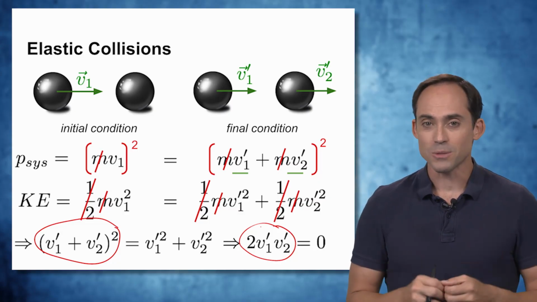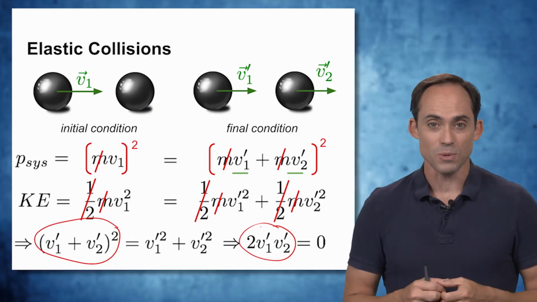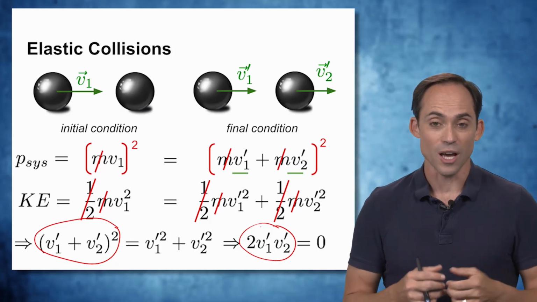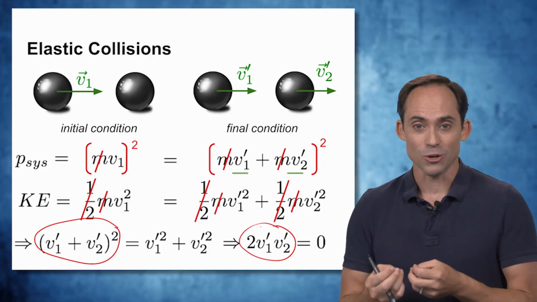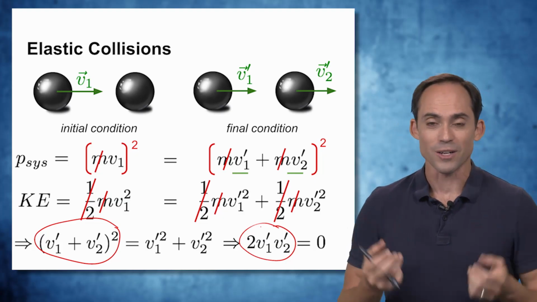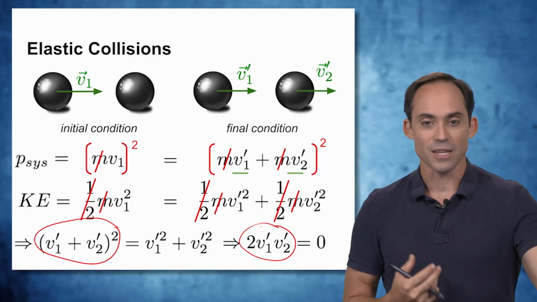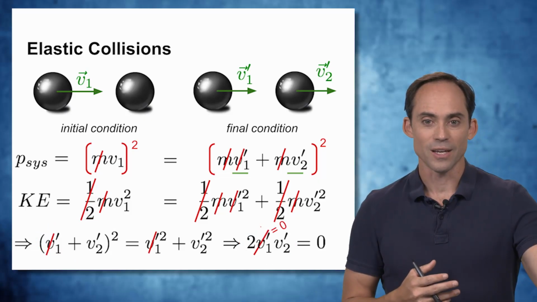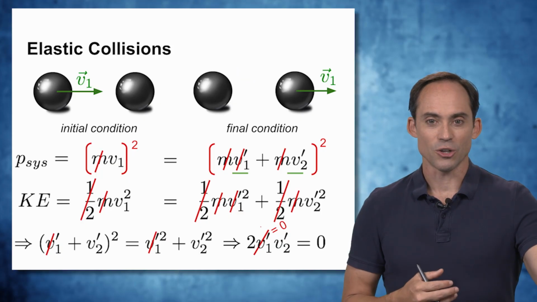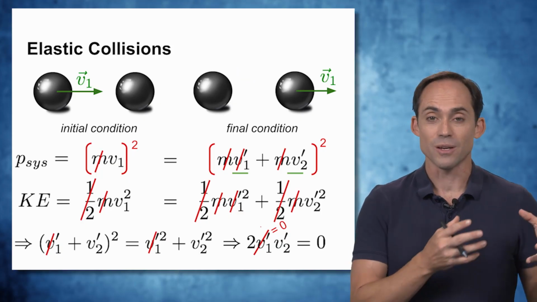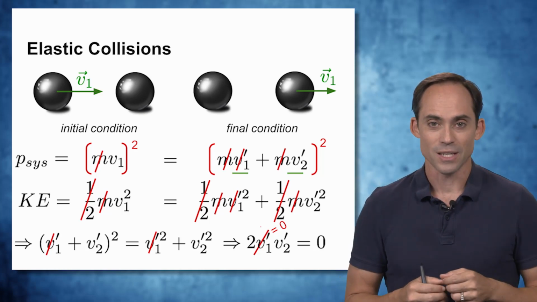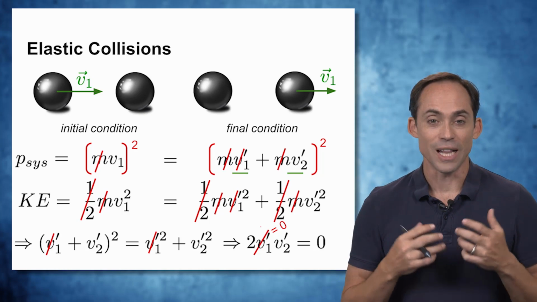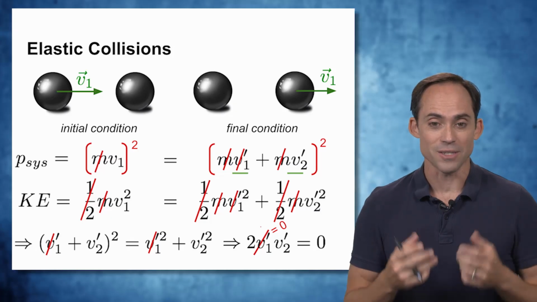Now, how is that possible? Well, it's only possible if one of these speeds is itself 0, one or the other. And you can imagine if the second ball is 0, then there's no way for the first ball to go anywhere because it's blocking the way. So it must be the case that the first ball stops moving, its speed goes to 0, and you end up with the case where you've literally just moved the motion from one object to the other object. This is a classic result of elastic collisions between objects that have the same mass.